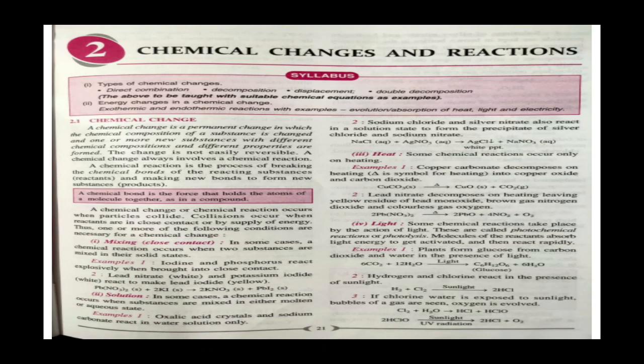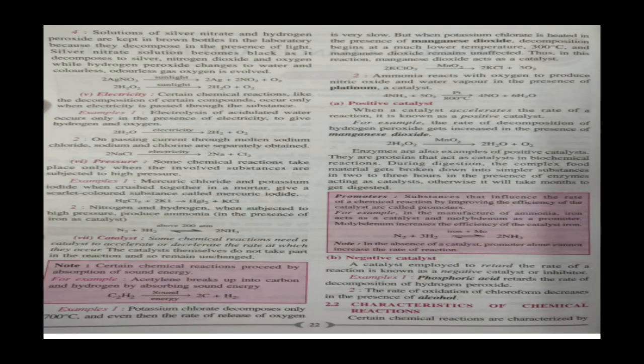Now the next requirement is pressure. Some chemical reactions take place only when the substances involved are subjected to high pressure, or you can say some chemical reactions take place when a certain amount of pressure is applied. For example, the Haber process. When a pressure of about 200 atm or more is applied on nitrogen and hydrogen, ammonia gas is formed. So this is an example of this, and in the module also one example has been given, that is mercuric chloride when reacted with potassium iodide gives mercuric iodide and KCl.